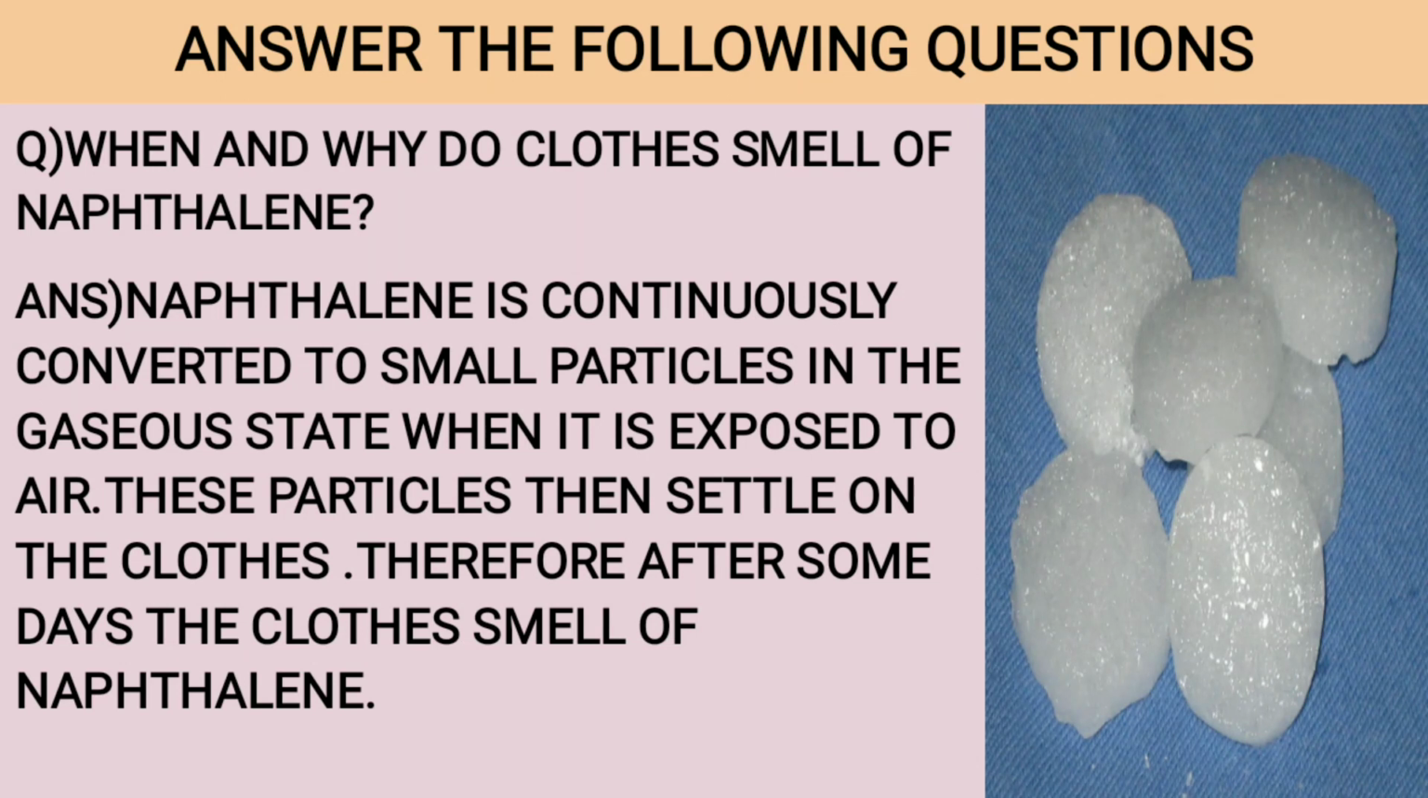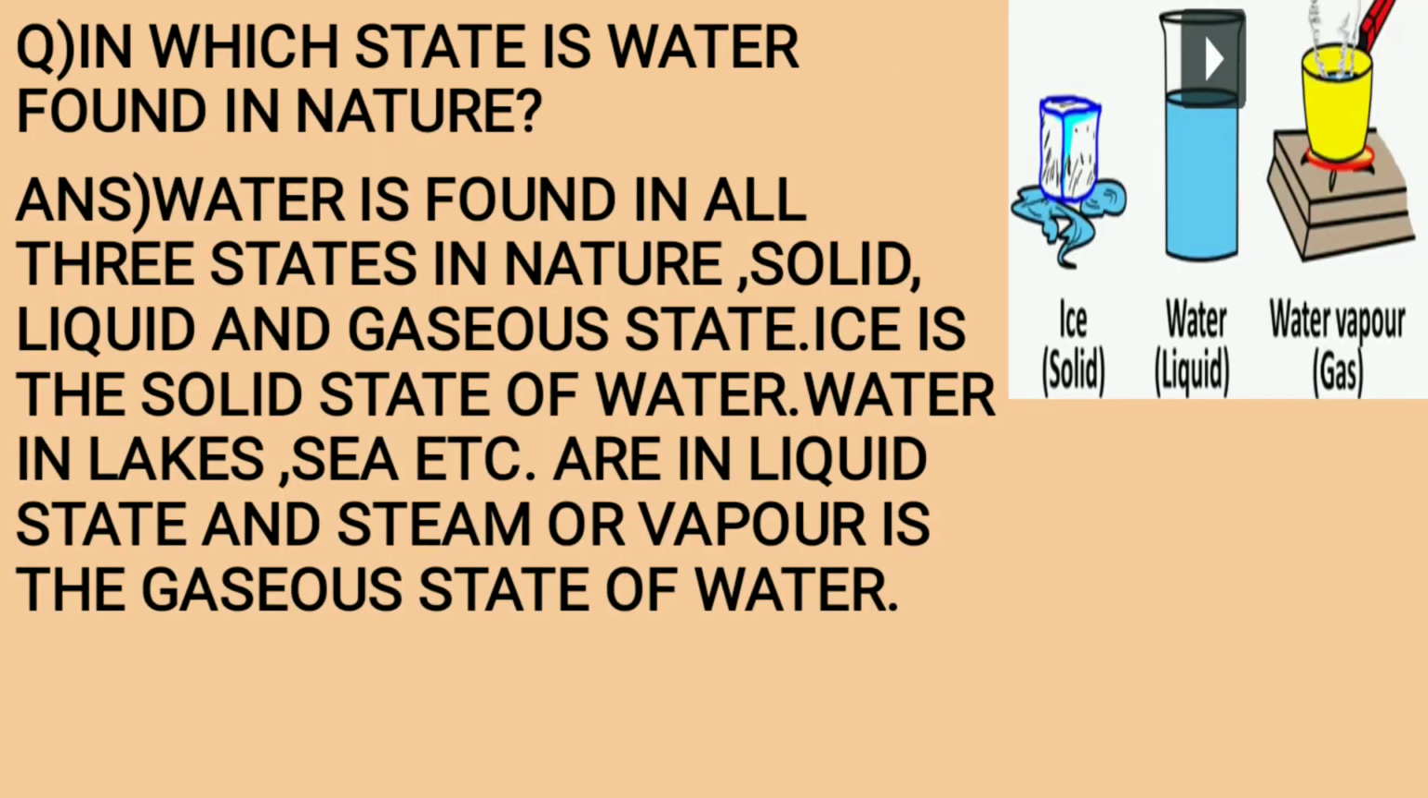Answer the following questions. When and why do clothes smell of naphthalene? Answer: naphthalene is continuously converted to small particles in the gaseous state when it is exposed to air. These particles then settle on the clothes. Therefore, after some days, the clothes smell of naphthalene.